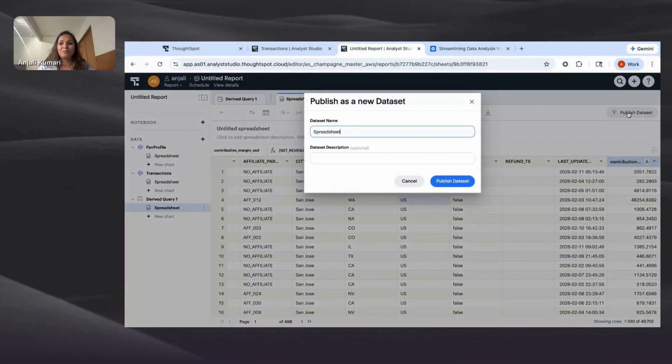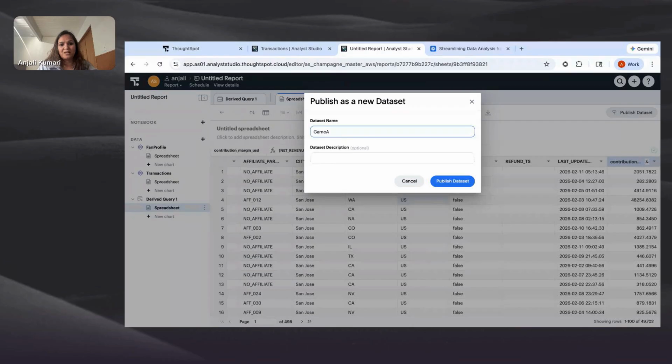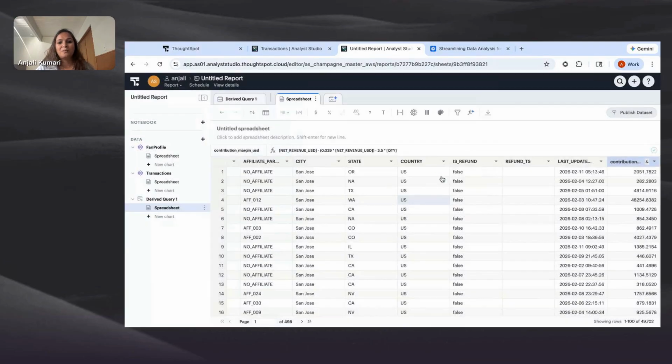So I'm going to go ahead and publish this information. And I'll also tell you what's happening behind the scenes when I'm publishing it. So for example, I'm going to name it profitability. Don't mind my spelling, but yeah, all right. So I'm going to publish this.